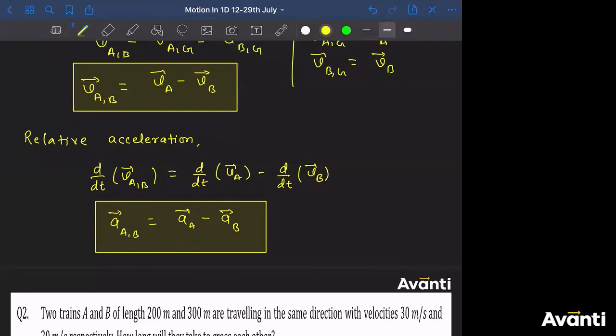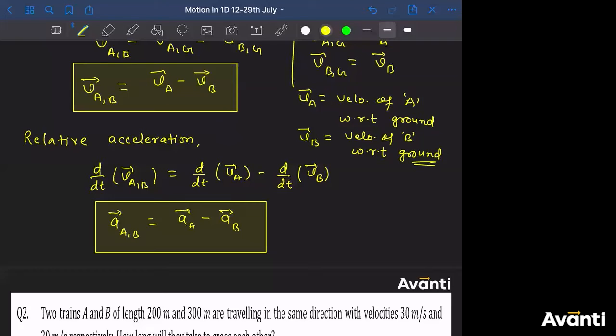So va vector is nothing but velocity of a with respect to ground. Similarly, vb is nothing but velocity of b with respect to ground. So please remember this, guys.